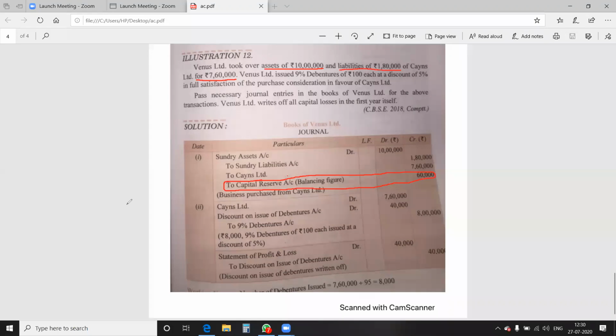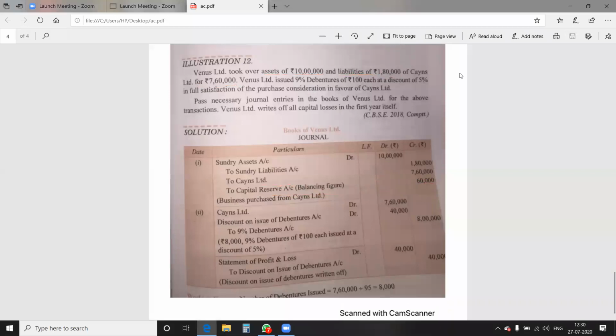And again, I am telling you, whatever the loss on issue of debentures at a discount is, it is to be written off out of the profit of that particular year. So the entry will become statement of profit and loss debit, to discount on issue of debenture. In this way, let's recall what we did till date. Now I'm just erasing whatever I highlighted and scrolling the screen back again. Let's recall what we did today.